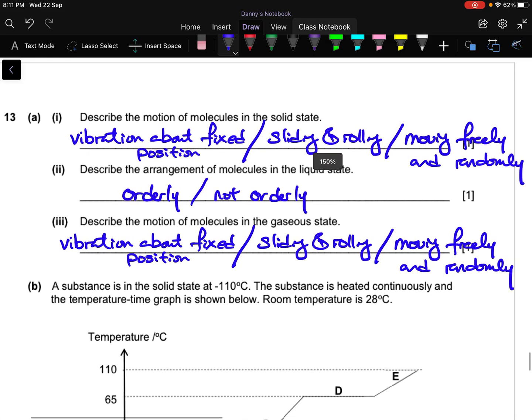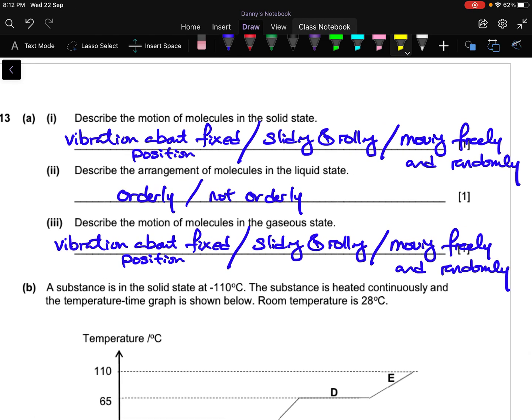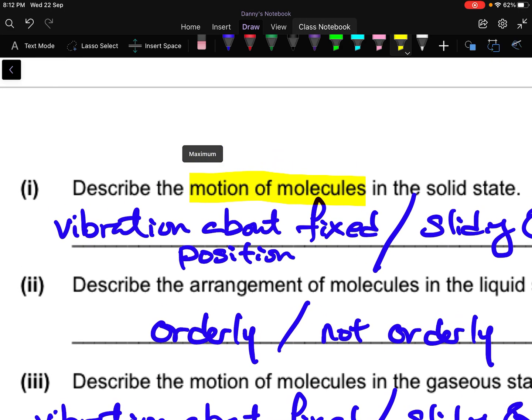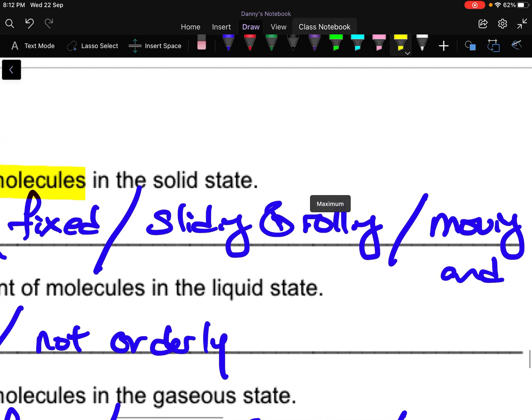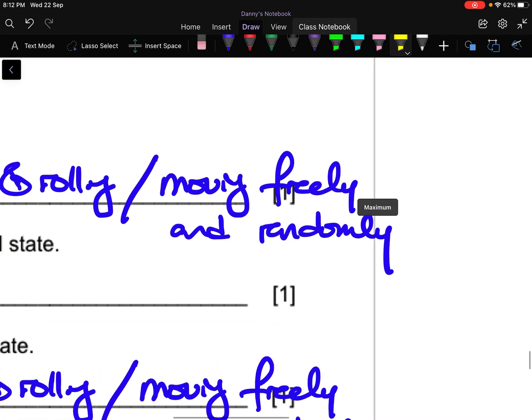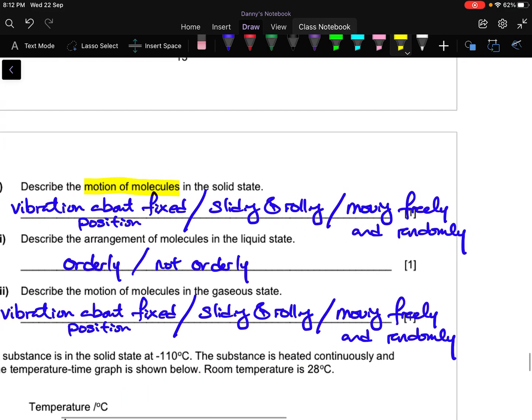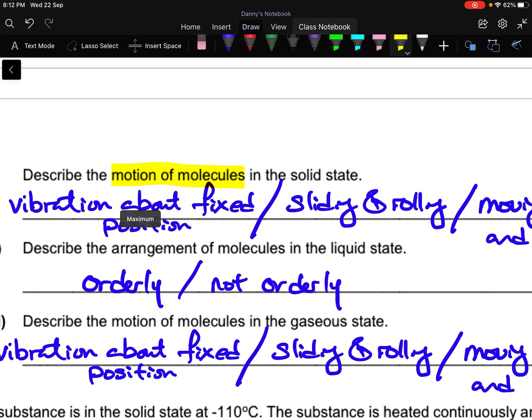Last question. Last question is about the kinetic model of matter. So I've written here all the possible options that you have. If the question asks you to describe the motion of molecules, you have three types of motion: vibration, slide and roll, moving freely and randomly. So of course, if it is solid, vibrate about fixed position.